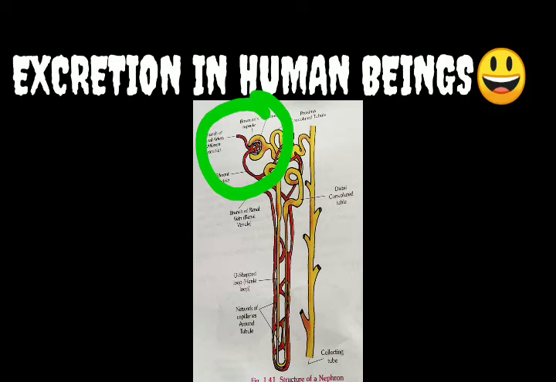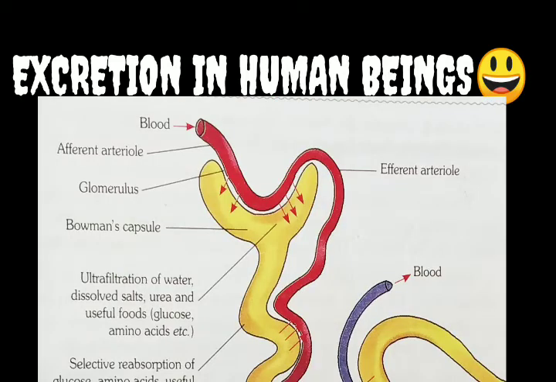See in the diagram, this cup shaped structure is actually the Bowman's capsule. And what is its main function? Filtration. Second part, the glomerulus. Inside that cup structure you can see a network of capillaries. That network of capillaries is the glomerulus. And how is this network formed? With the help of the afferent arteriole and efferent arteriole. Afferent means which brings and efferent means which takes away, right? So these are the two parts of the renal capsule.